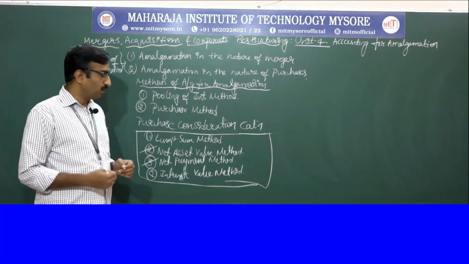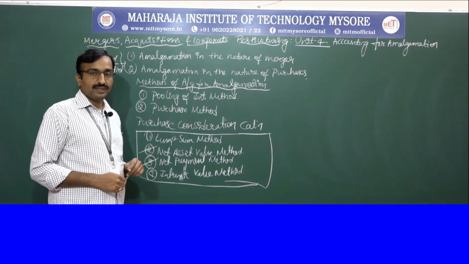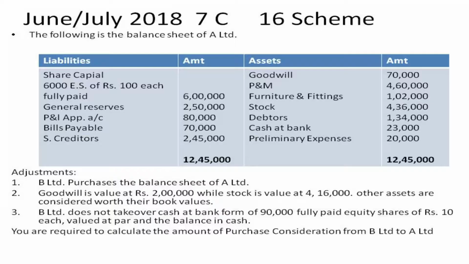So let's start the problems on net asset value method. I'll read the problem, go through that. It's a question paper problem. The following is the balance sheet of A Limited.